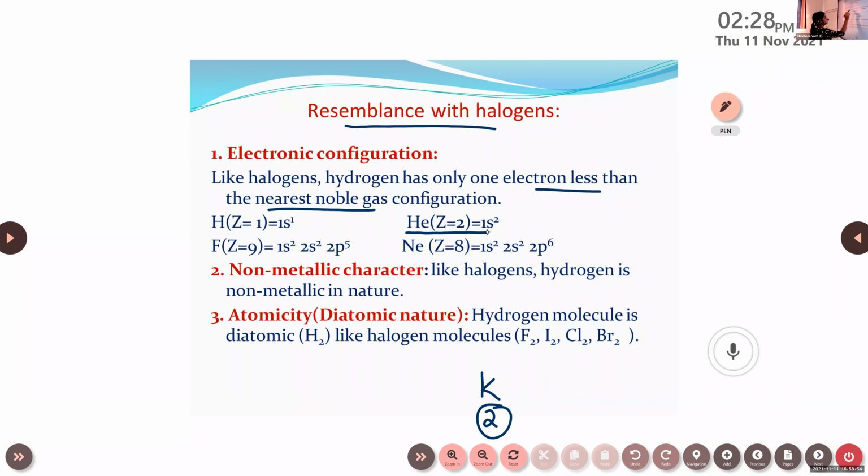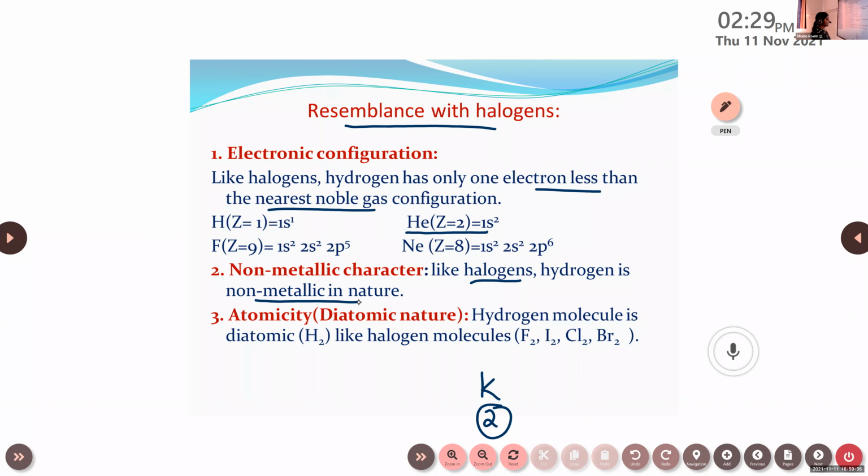Actually, the resemblance is of hydrogen with halogens, but here the noble gas can be used to compare the electronic configuration. Not in the case of similarity with noble gases. Here we are using this noble gas configuration to compare their electronic configuration. Then the second point is non-metallic character. Like halogens, hydrogen is non-metallic in nature. Okay, they have non-metallic character.